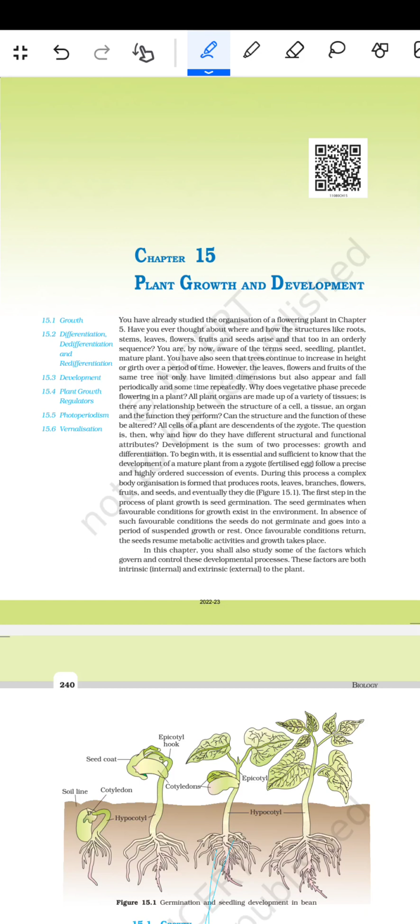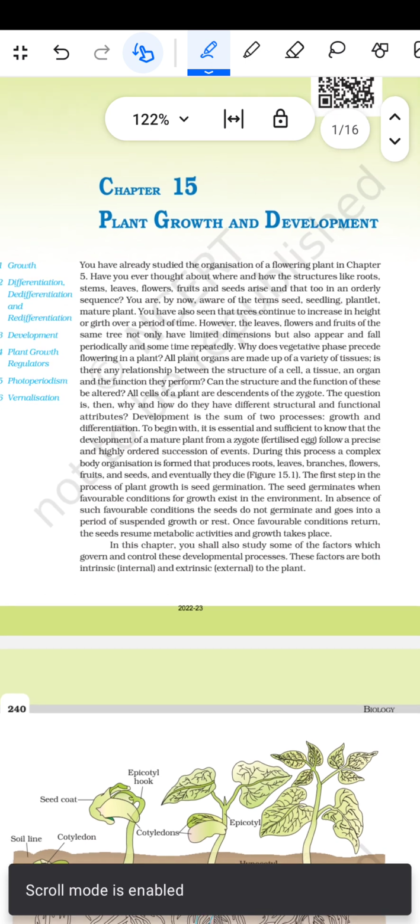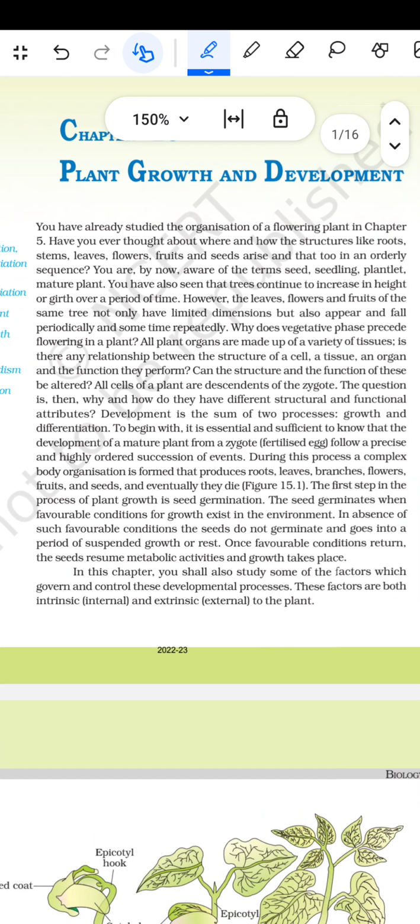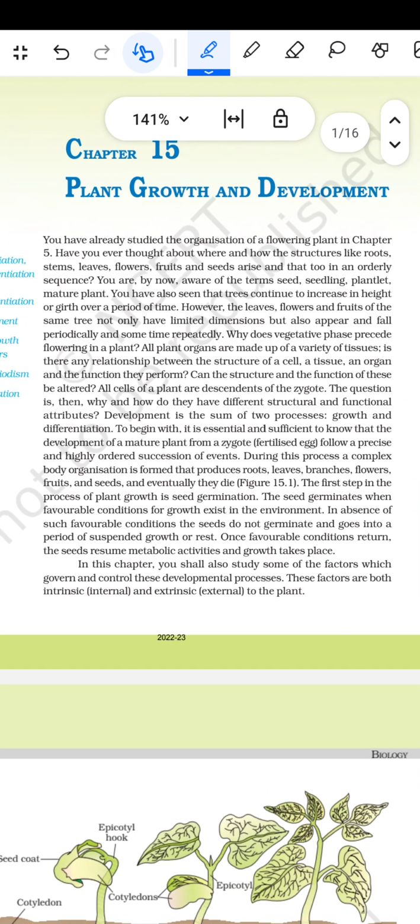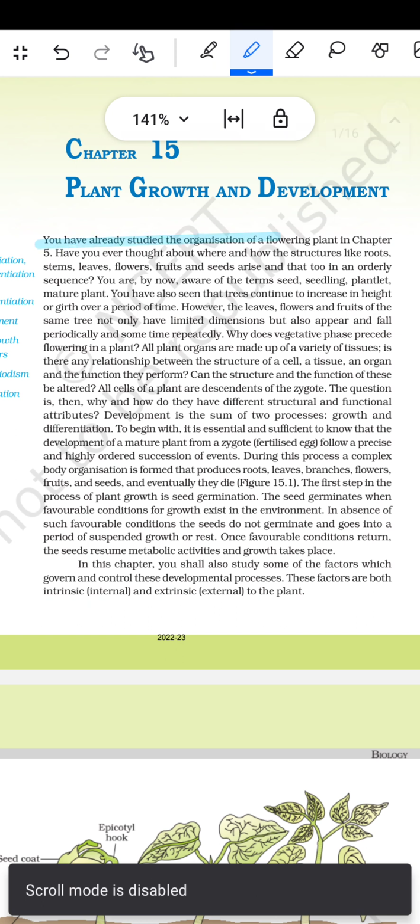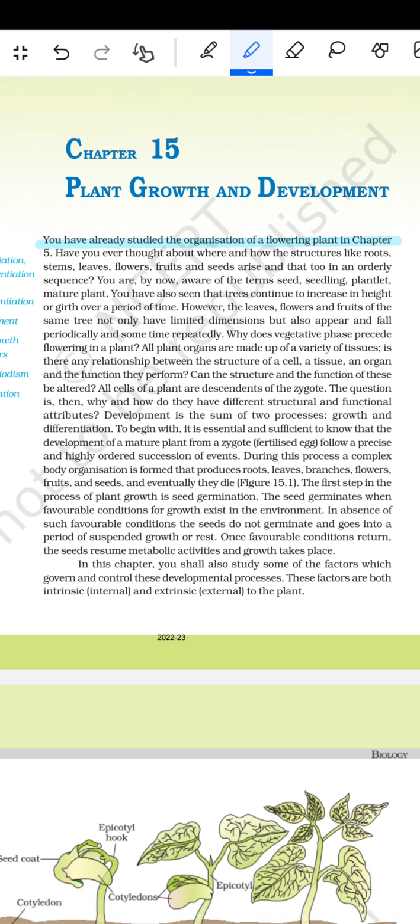उसके बाद प्लांट ग्रोथ एंड डेवलपमेंट का एनसीईआरटी। तो एनसीईआरटी कहता है कि you have already studied the organization of the flowering plants in the chapter 5. Have you ever thought about where and how the structures like the roots, stem, leaf, flower, fruits and the seed arise, and that too in an orderly sequence?